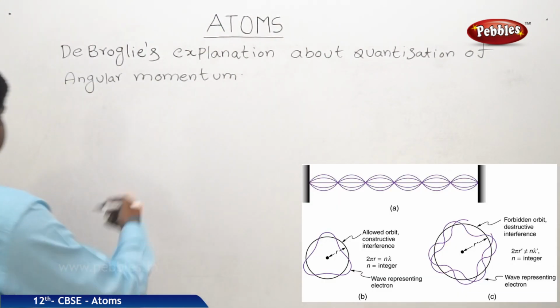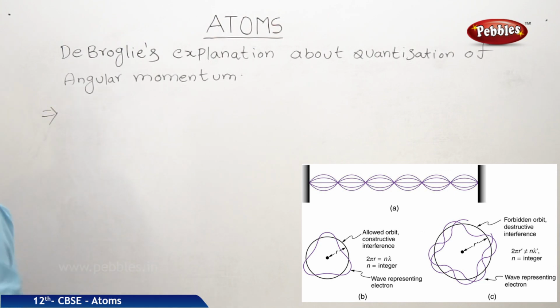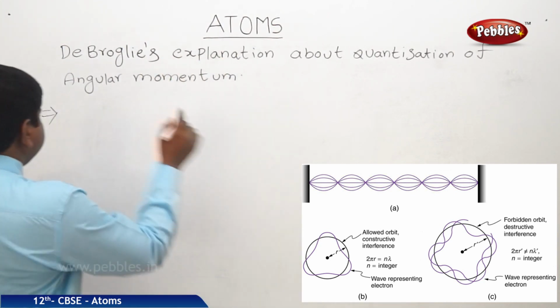Now we will see this. What is the quantization of angular momentum?